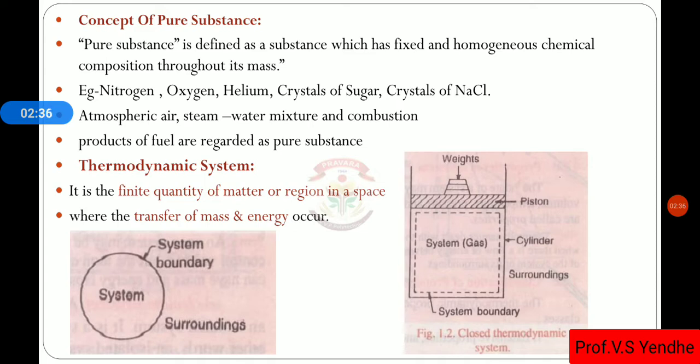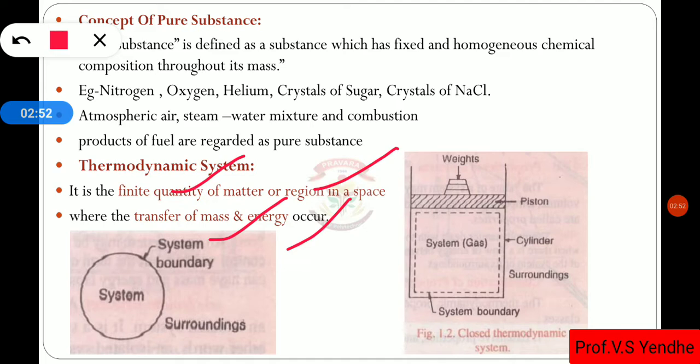Then the thermodynamic system. How can we define the thermodynamic system? It is a finite quantity of matter or a region in space where the transfer of mass as well as energy is possible.